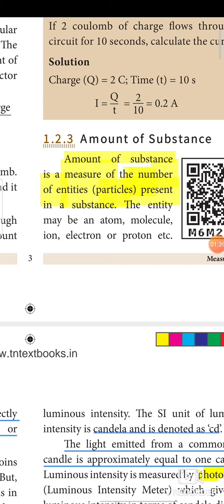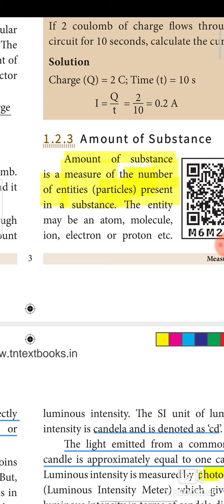Amount of substance. What do you mean by amount of substance? You need not confuse this amount of substance with mass. Mass is different. It is a measure of quantity. The amount of substance is different. It is the number of particles. The mass is a measure of quantity and the amount of substance is a measure of number of entities. So this is the definition. Amount of substance is a measure of the number of entities present in the substance.